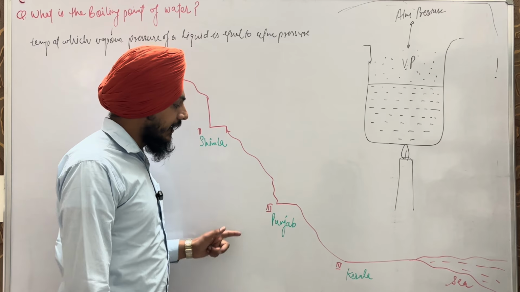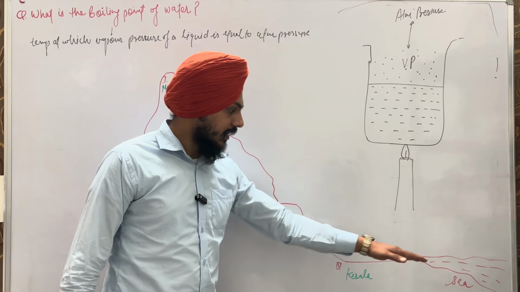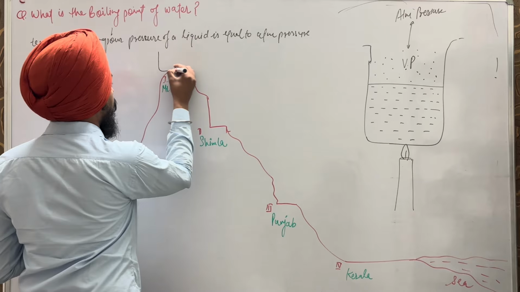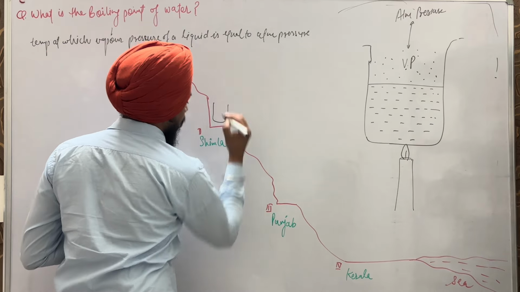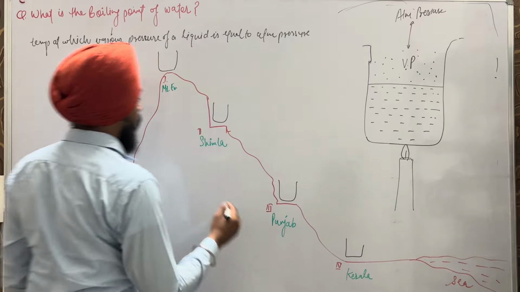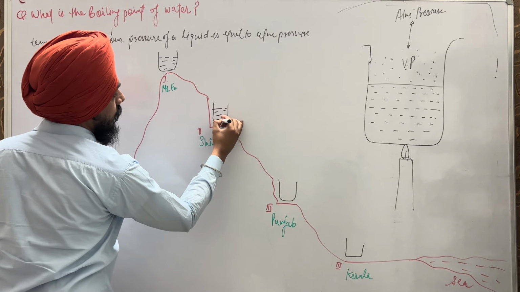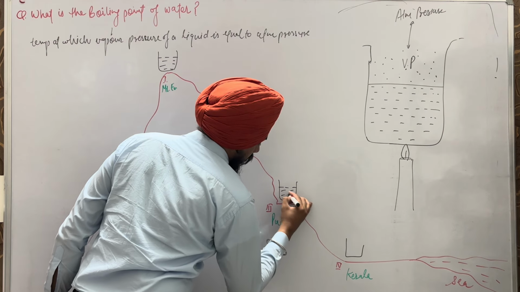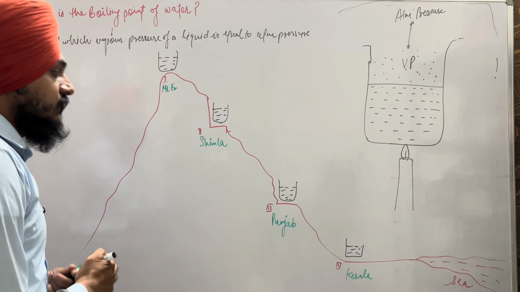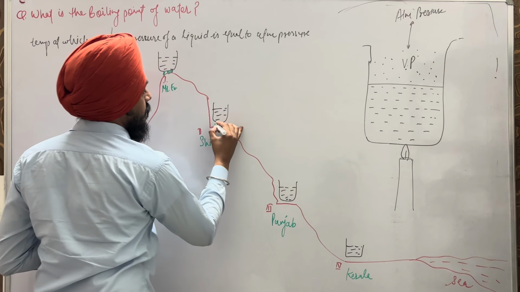Here the heights of these four places are different from the sea level. So here we have four beakers: the first beaker, the second beaker, the third beaker, and the fourth beaker. These beakers are filled with some amount of water. At these four places, we are giving heat to these beakers.